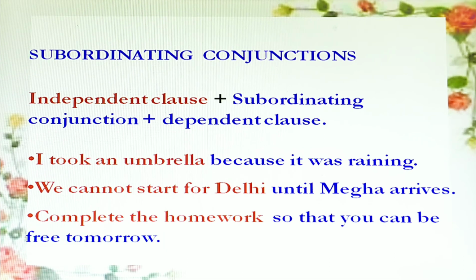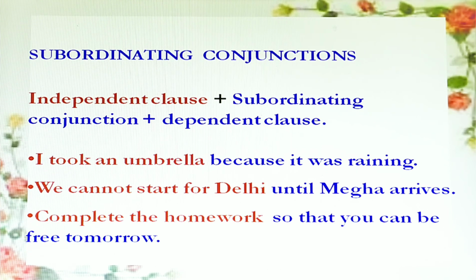In the following examples, you'll find that the subordinating conjunction comes after the independent clause and before the dependent clause. Example, I took an umbrella because it was raining. Here, because is a subordinating conjunction. We cannot start for Delhi until Megha arrives. Here, until is a subordinating conjunction.